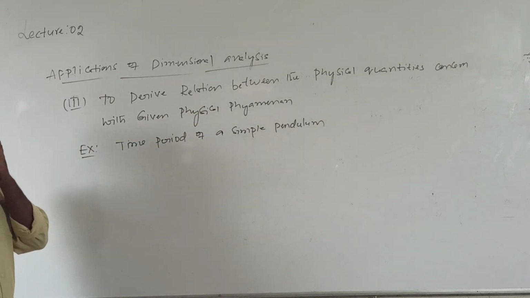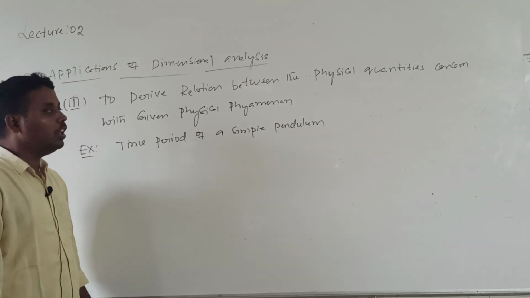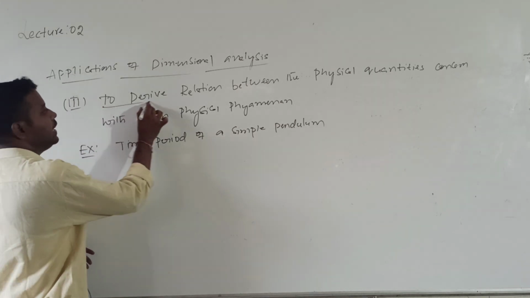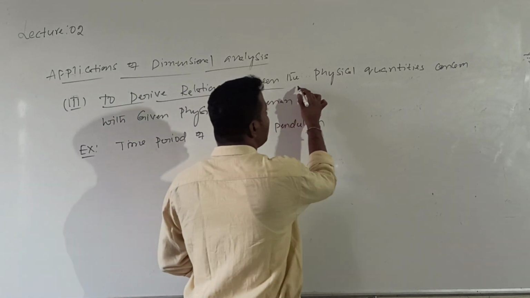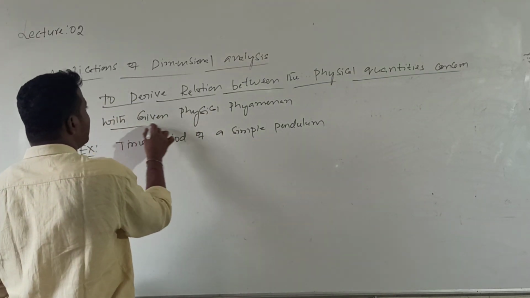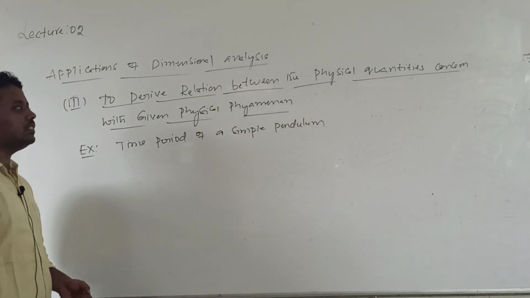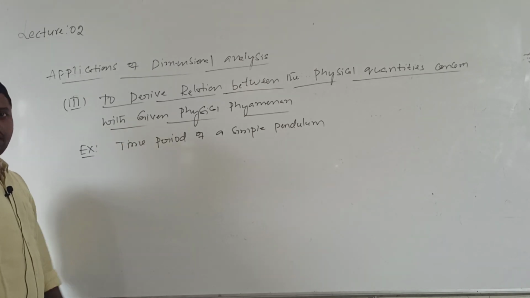Mathematically, in the last chapter we have derived this, and we know that formula also. Now we will derive it by using dimensional analysis. So the application is to derive the relation between the physical quantities concerned with a physical phenomenon.